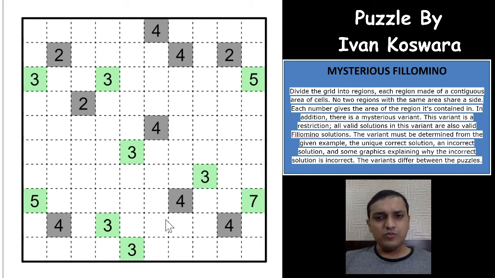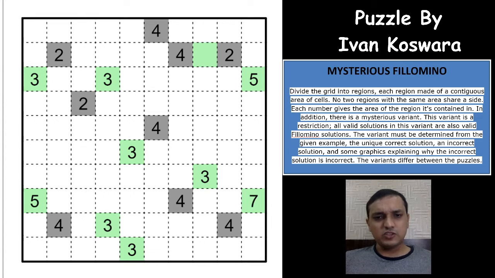So now we know that the 4 and 2 cannot touch each other orthogonally, which means that this would have to be some odd number. So it cannot be an even number. If it is an even number, it can neither be a 4 and 2, nor any other number, because even regions cannot touch each other. So this would have to be an odd number. And okay, with that we'll continue this puzzle.